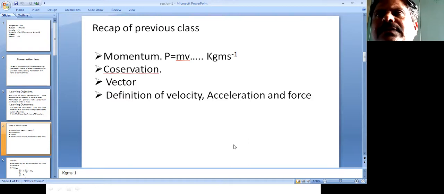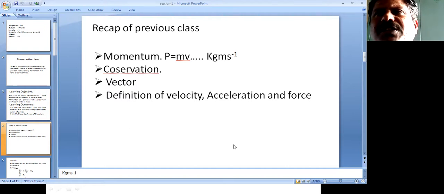So here, the amount of motion, the quantity of motion in a body, depends on what factors? The quantity of motion possessed by an object depends on the velocity of the object as well as the mass of that moving body. Okay.